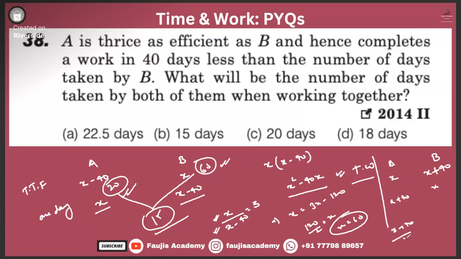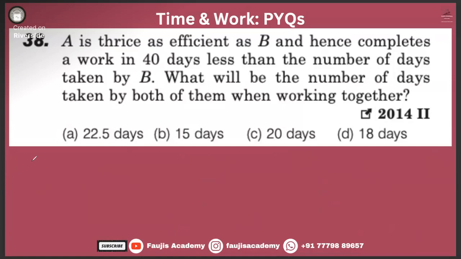So x by 40 divided by x will be equal to 3. That means x by 40 is equal to 3x. That means x will come out to be 20. This is 20. This is 60. Got the same answer, right? Doesn't matter how you tell like that. Shall we move? Yes, sir.